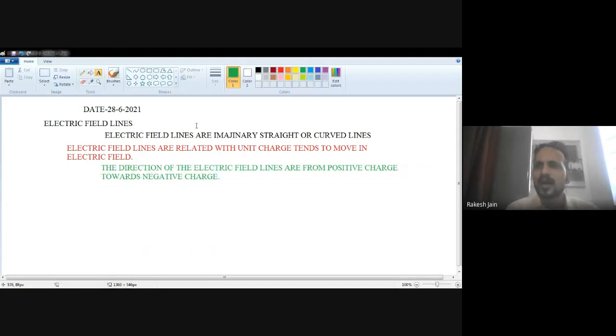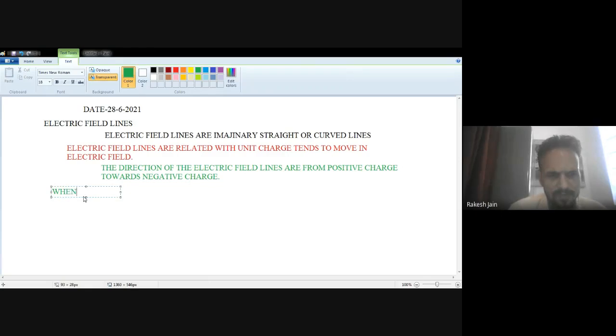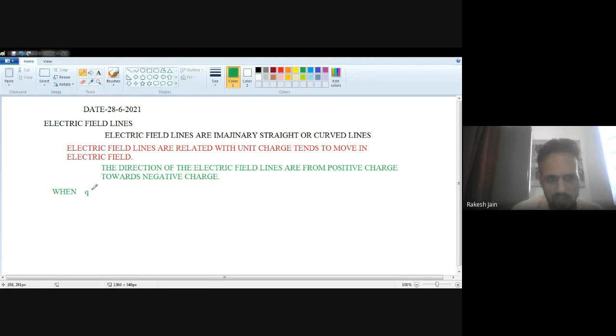Now let's see the different kinds of electric field lines. The first case is, let's suppose, when Q is greater than 0. Q is my charge. Let's suppose I have only one charge, Q, and it is greater than 0. Whenever we say anything greater than 0, is it positive or negative? Definitely it will be positive. It means my charge is positive. So I am talking about the positive charge. So let's suppose this is a positive charge.